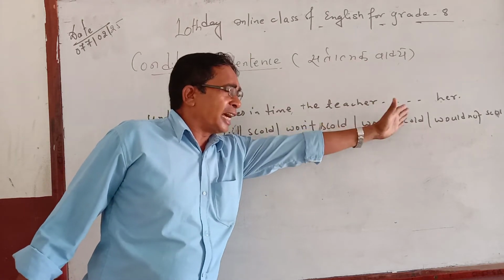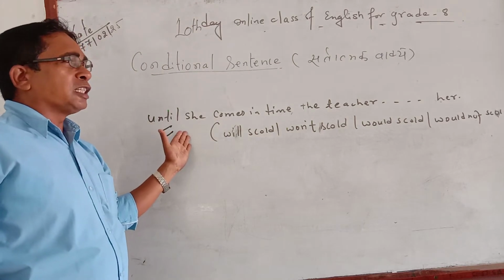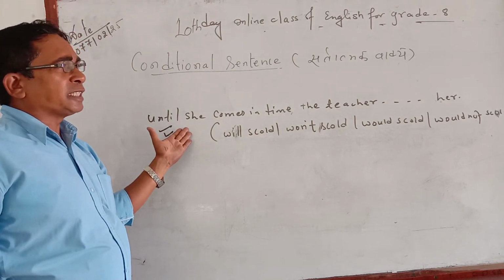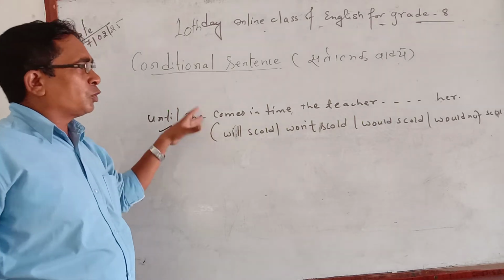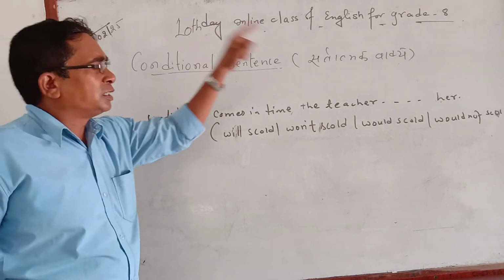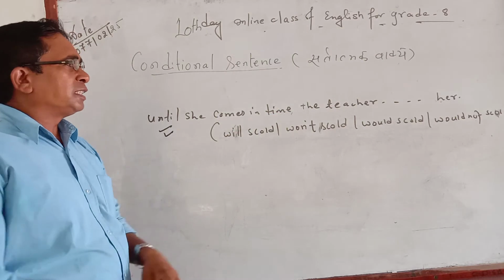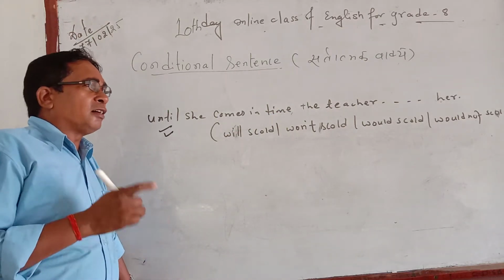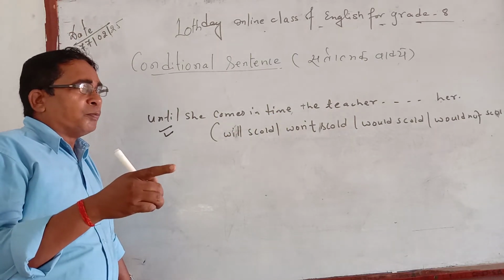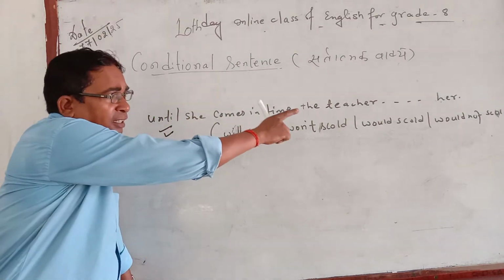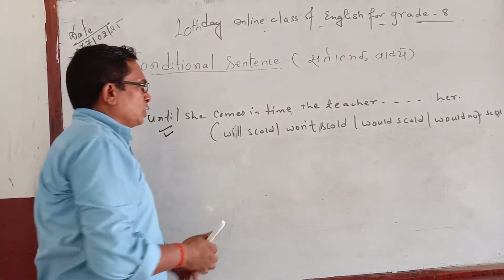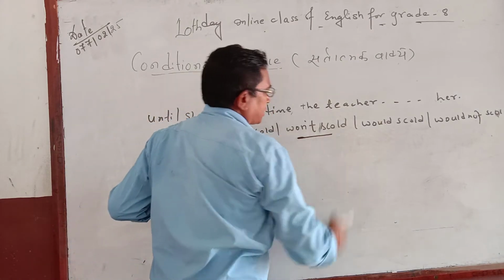Before inserting the answer, the given condition is either first, second or third. Here comes comes, that means verb 5, so it is the first condition, so you have to insert the first result. And first result means either will or shall or can or may plus verb 1. But secondly, as I told you, if there is until or unless, then the result will be the negative one. So here will is given and won't is given, both are here.